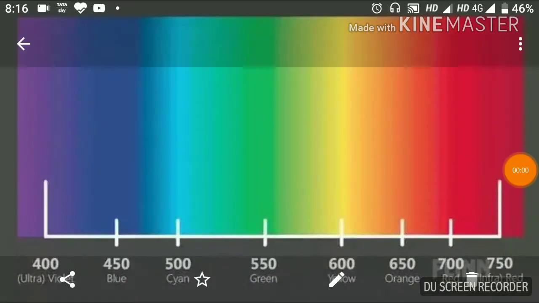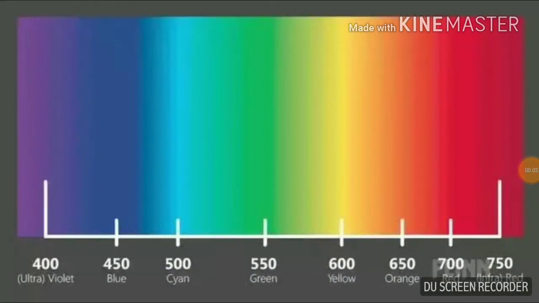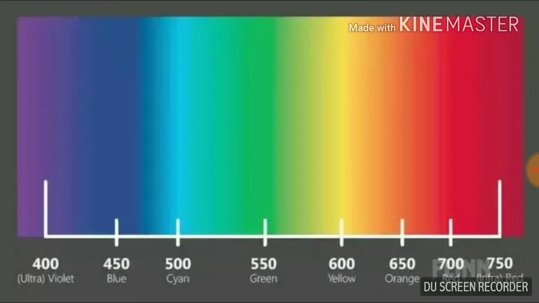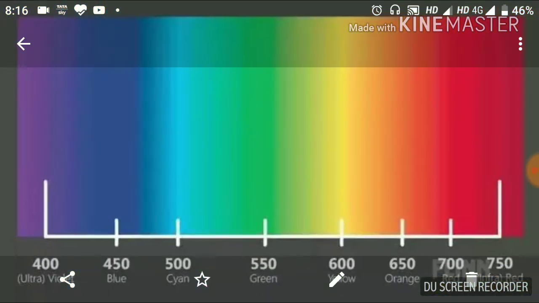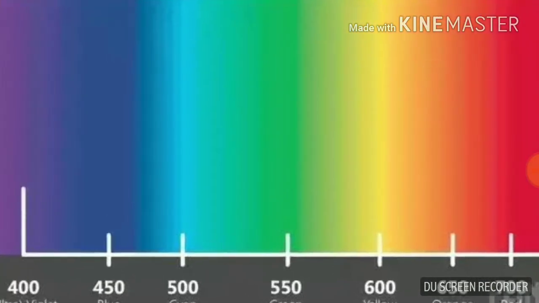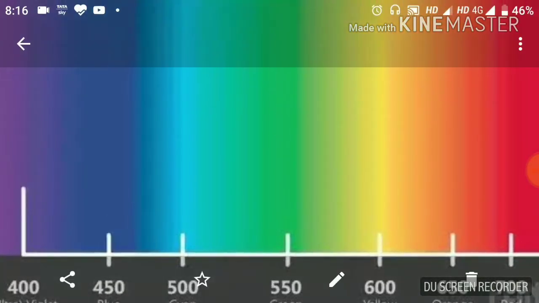It is continuous because violet merges into blue, and blue merges into the next color, that is green, and so on. Here we can't differentiate where one starts and where it ends. So this is known as a continuous spectrum, where we do not have any bands or lines.